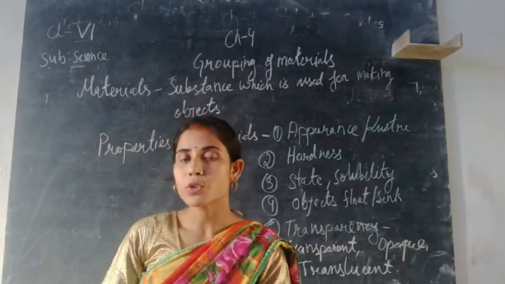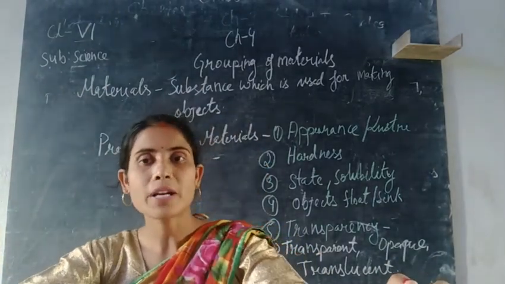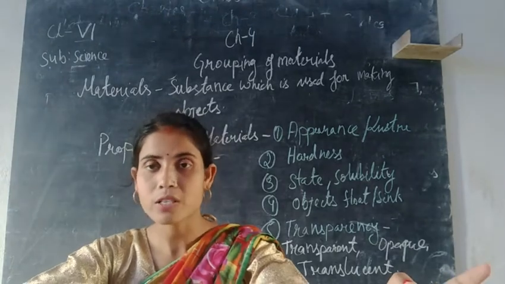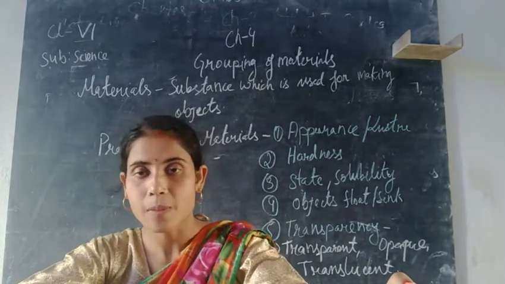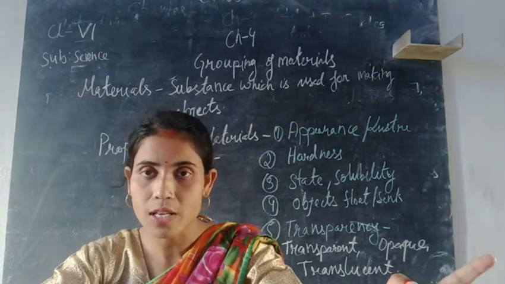In this video, we are going to talk about chapter number 4, that is grouping of materials. So we can group the materials on the basis of their classification. First of all, let us know what we mean by materials. Material is any kind of substance which is used for making up an object.